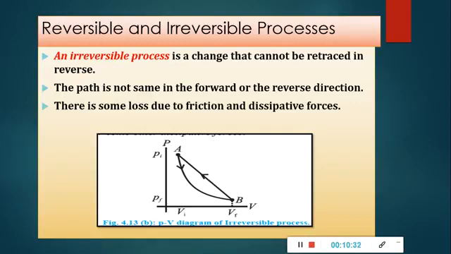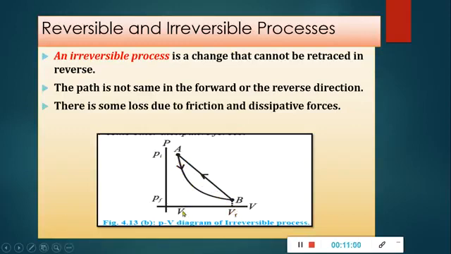So dissipative forces are always present everywhere and can be minimized at best but cannot be fully eliminated. You can reduce the dissipative force but you cannot eliminate it completely. So these are the causes of the irreversibility. Now this is the PV diagram which shows this initial part.